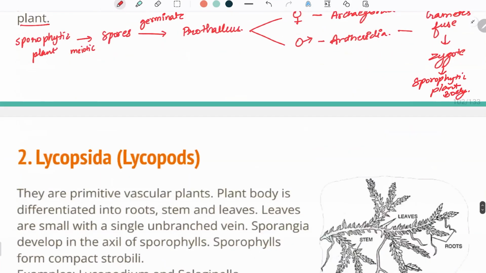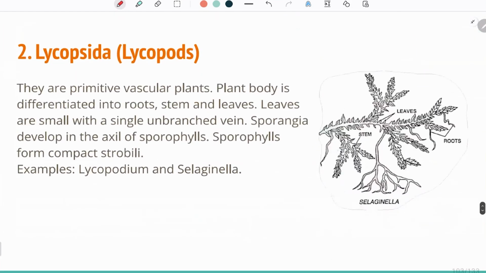Okay, now Lycopsida. Lycopsida is a very primitive vascular plant. The plant body is differentiated into roots, stem, and leaf. Leaves are small with a single unbranched vein. So there, first of all the leaves are very small, and the veins are not branched. There is a single unbranched vein.